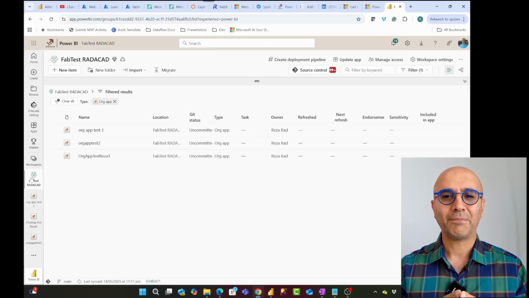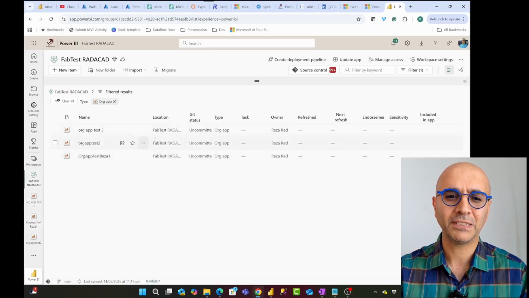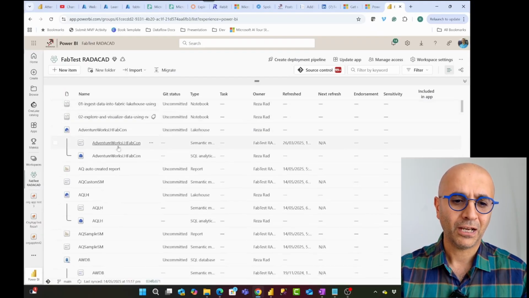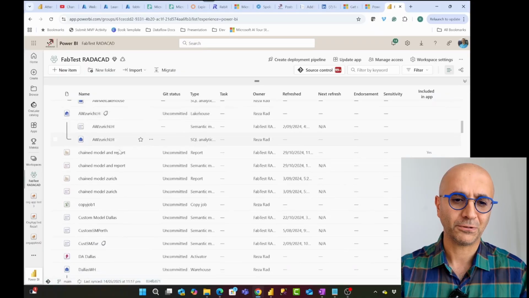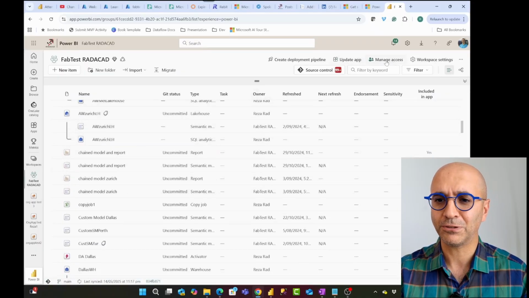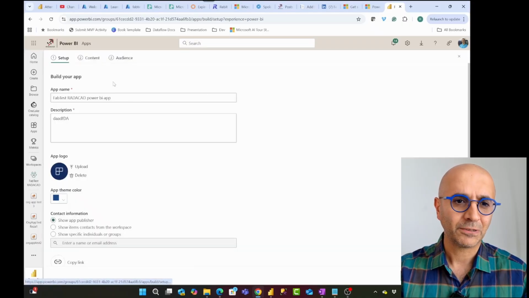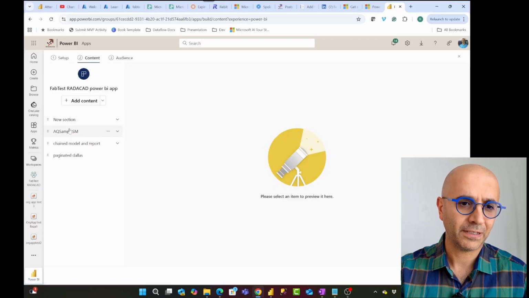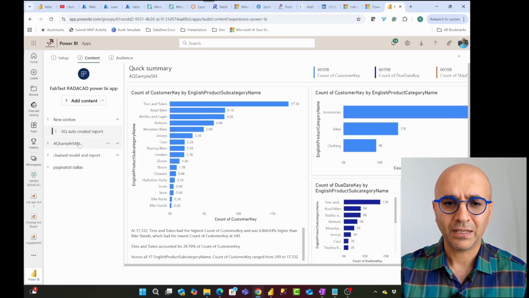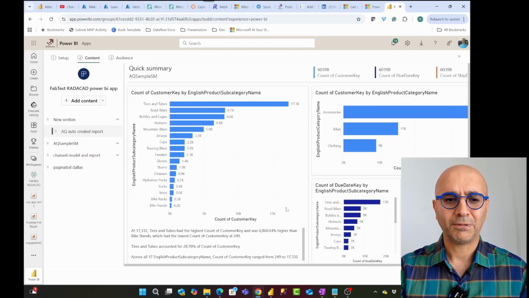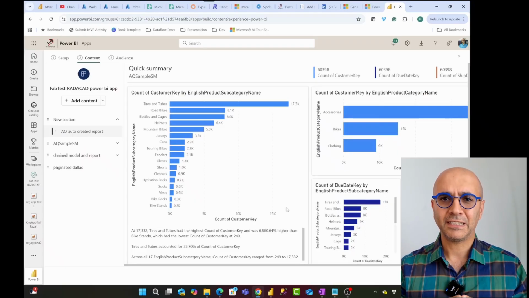With the Power BI app, one of the main benefits when it was first introduced a few years back was that it creates a copy of your workspace content. I'll go to one of the reports, for example, just to show you. Let me go to the app to see which reports I have in the app. Like this report, for example, this is a report that is inside the app.